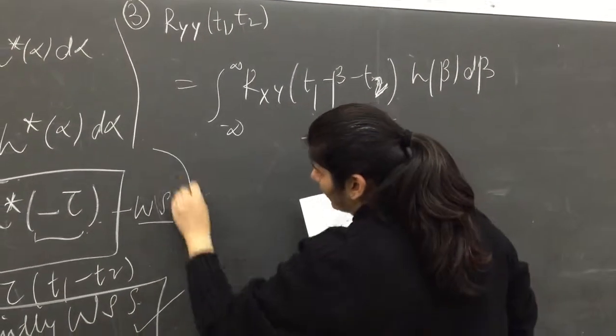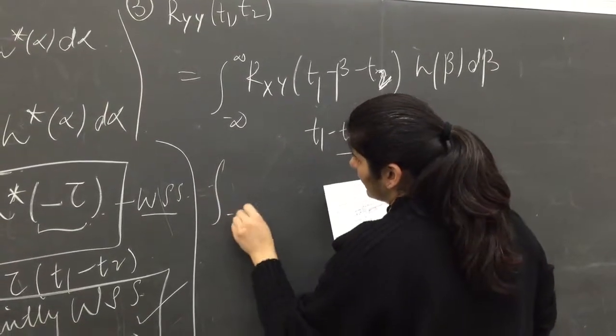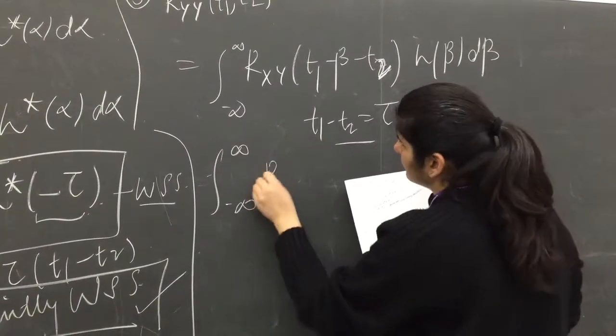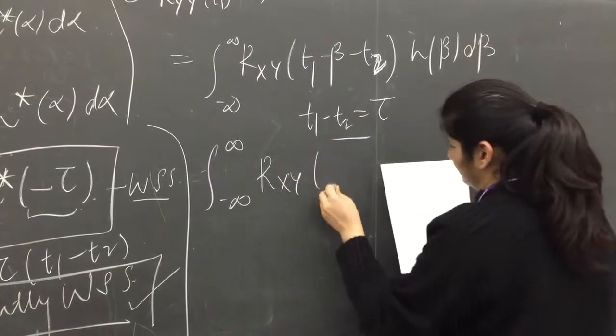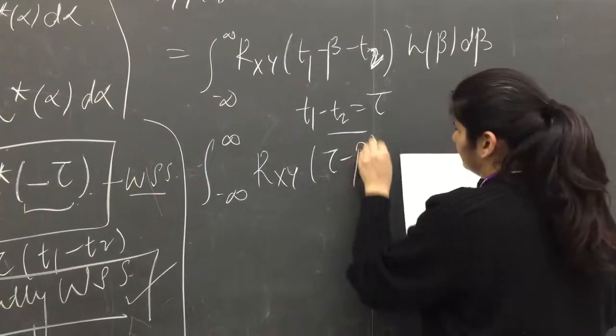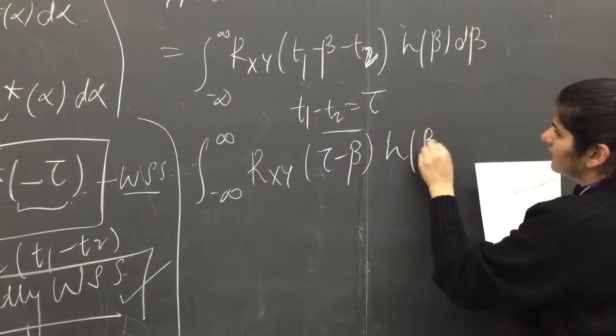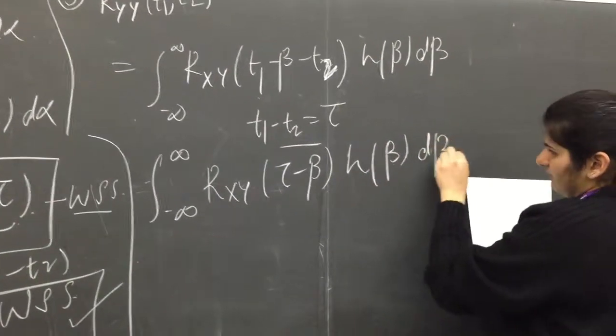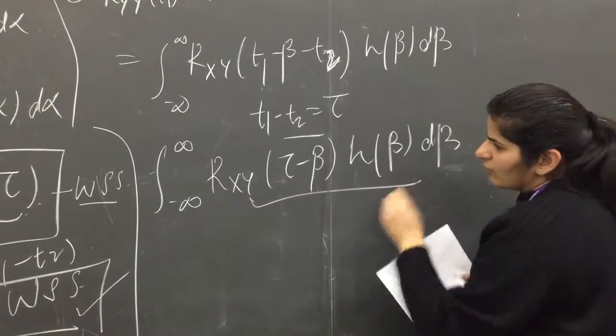So again we have the integral from minus infinity to infinity of R_xy(tau minus beta) h(beta) d beta. This is again a convolution result.